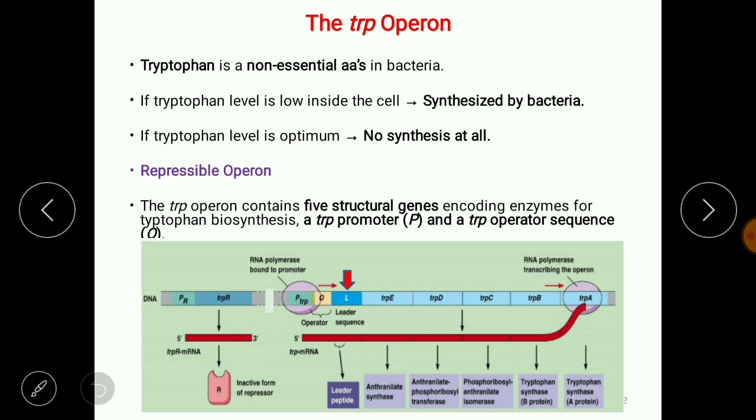And tryptophan here is nothing but a non-essential amino acid. That means this amino acid can be synthesized by the bacteria. It is not required from the outside sources.